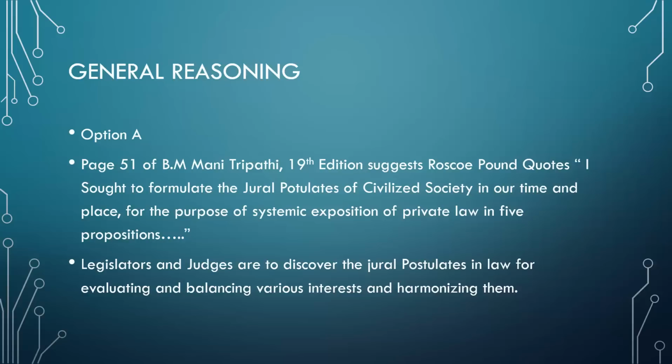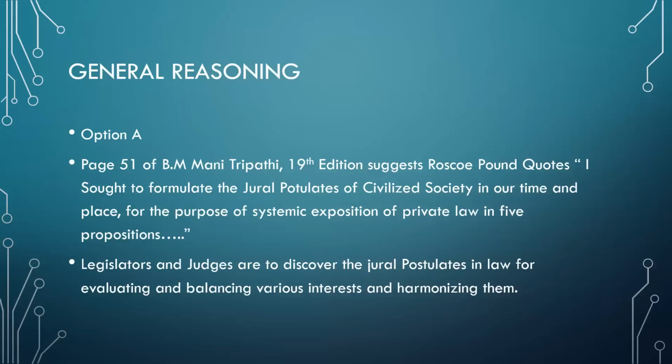Option A is correct as per our research, because you can go to page number 51 of the B.N. Mani Tripathi, 19th edition, where Roscoe Pound says: I sought to formulate the jural postulates of civilized society in our time and place for the purpose of systematic exposition of private law in five propositions.